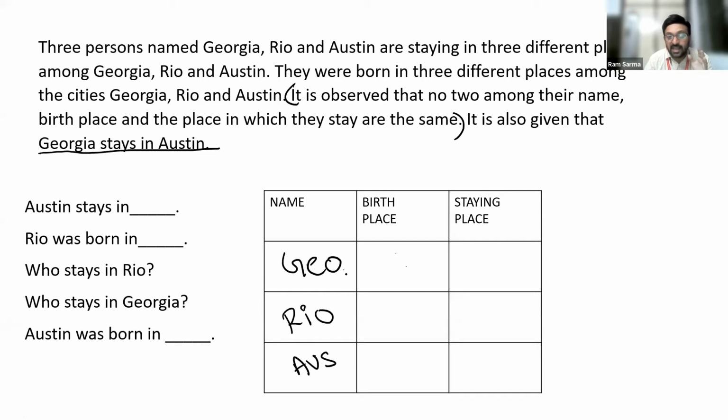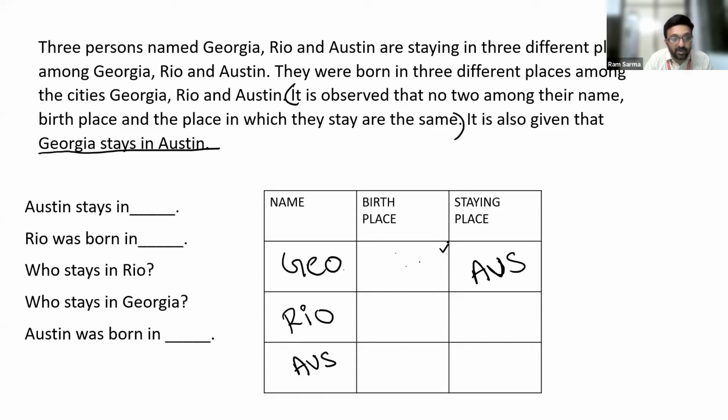Now, as we discussed earlier, as the name of the person is Georgia, his birthplace should not be Georgia, and the place where he stays should not be Georgia again. And we know that Georgia stays in Austin. I'll start asking questions now. So, can you guys guess the birthplace of Georgia? If you know the answer, please write it in the chat box.